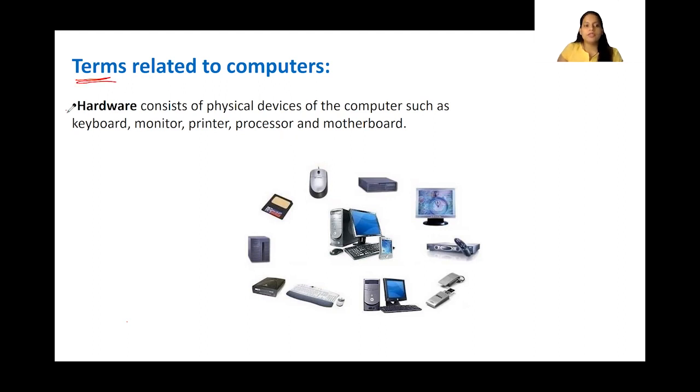The very first thing which comes to our mind is hardware. It consists of physical devices of the computer such as keyboard, monitor, printer, processor, and motherboard, okay? And many more, right? So in this image, you can see most of the hardware. The physical devices which we see in and around the computers are nothing but hardware.